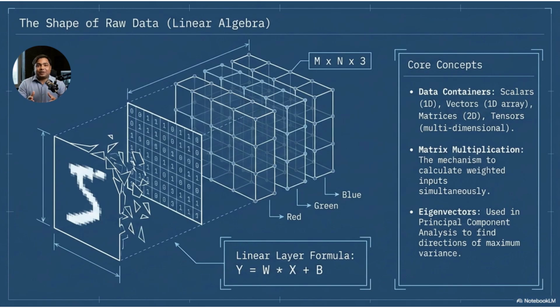Now let us focus on linear algebra. Linear algebra is one of the most important mathematical foundations of AI. It allows us to convert real world information into numerical structures. A single number is called a scalar. For example, height, weight, age, or temperature can be represented as scalar values.